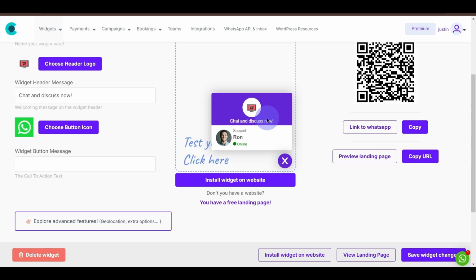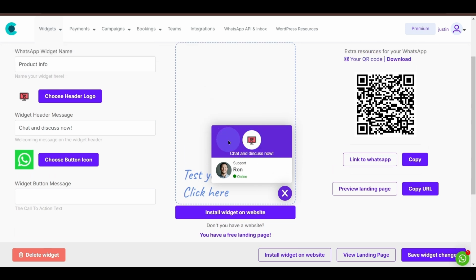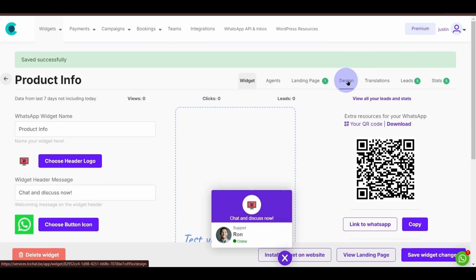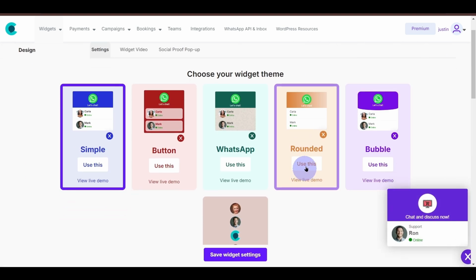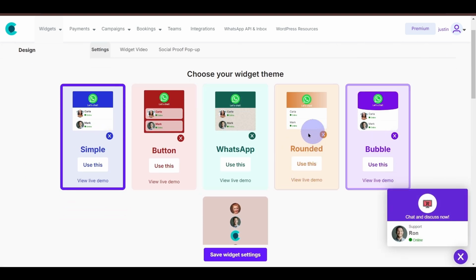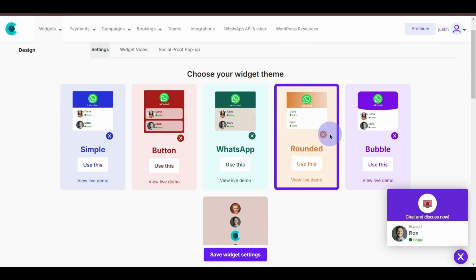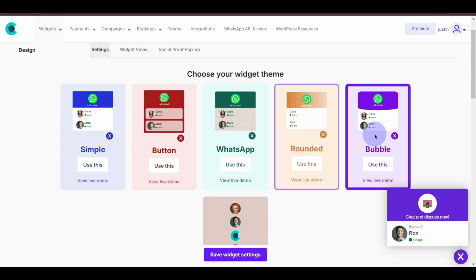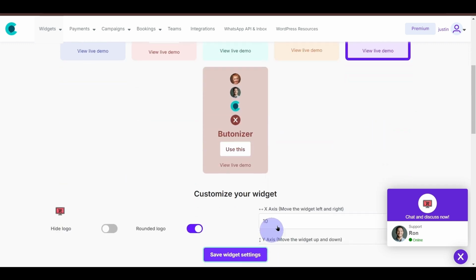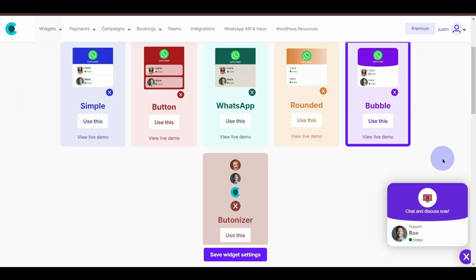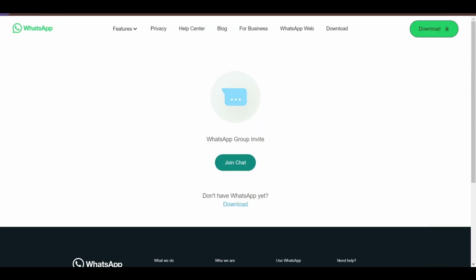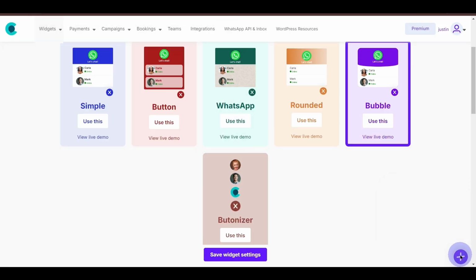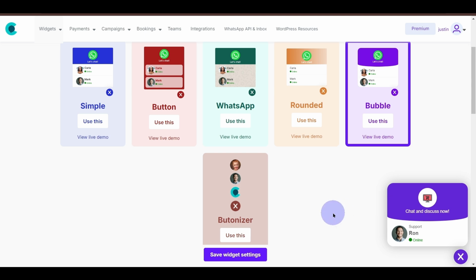Okay, we can also change the look and feel of this card view. So come up here to design, and then we can select from a number of these different design types, right? So click on this, or you can click on bubble, save widget settings, and you see that your widget will be displayed over here, right? So really nice, really cool, really easy to use widgets and landing pages.